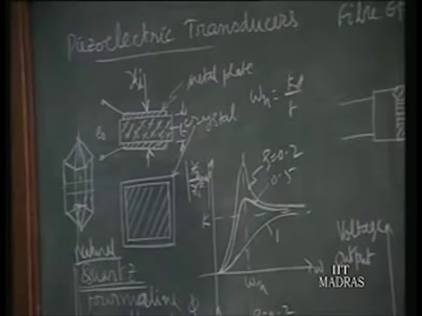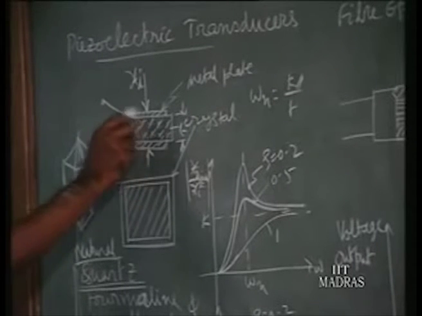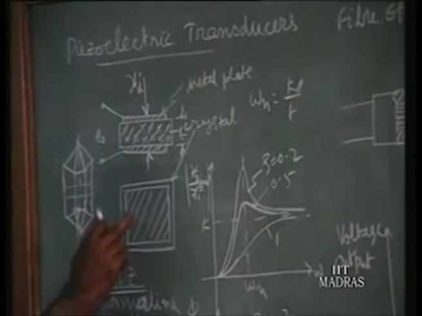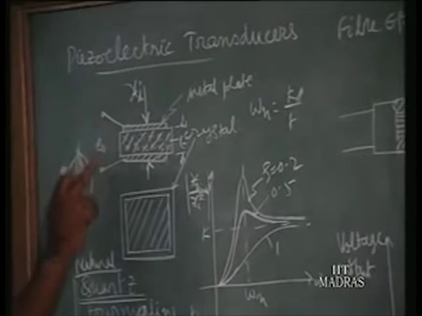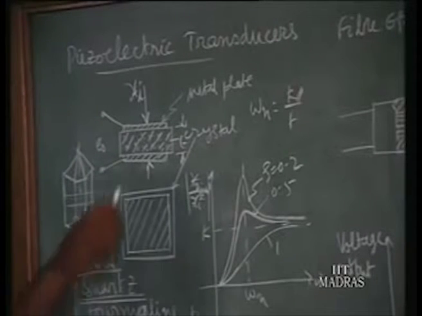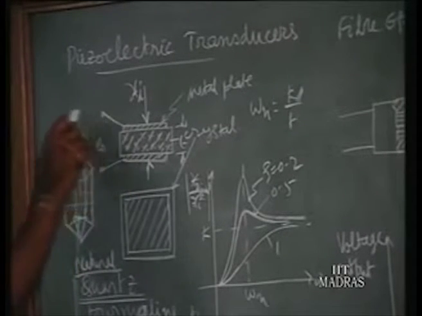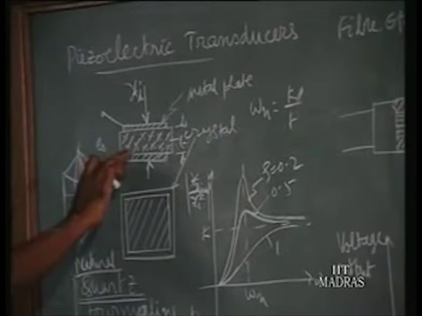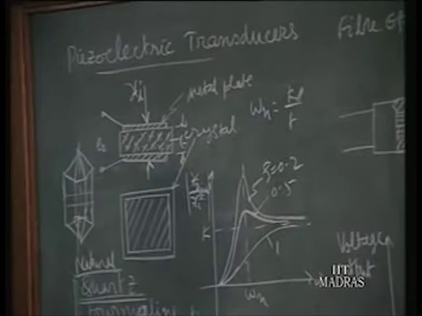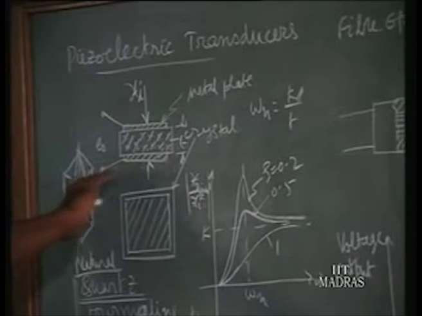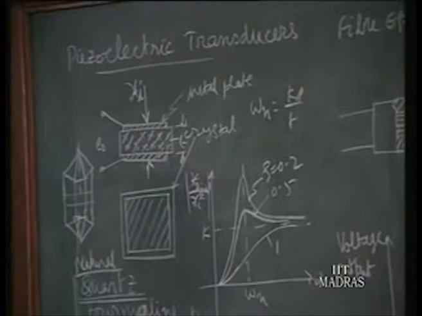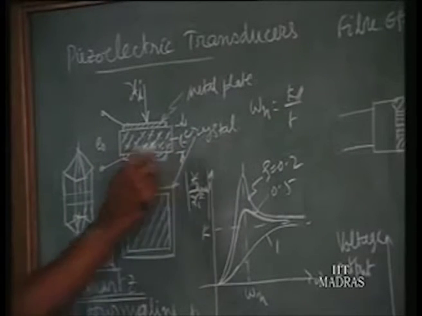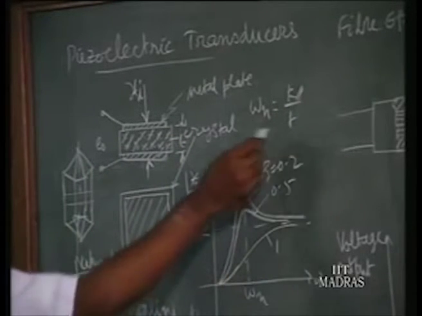And when we give an AC signal to this, the transducer is made like this. The top surface and bottom surface are metallic coated, and we can give our supply. At the natural frequency of the crystal, the whole circuit will draw the maximum current. So the frequency at which the maximum current flows through the circuit, while the crystal is vibrating, is the natural frequency of the crystal. The natural frequency is again given by K, a constant given by the manufacturer depending upon the type of cut, divided by the thickness.